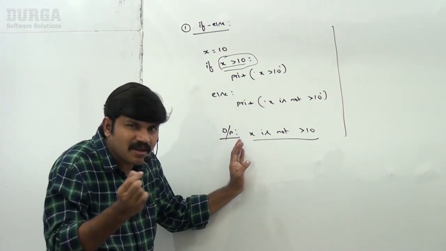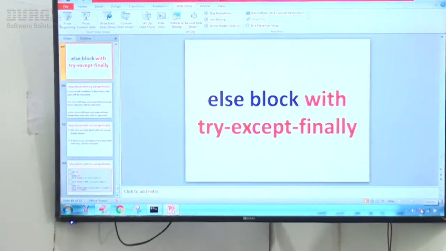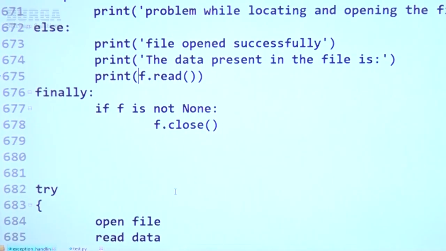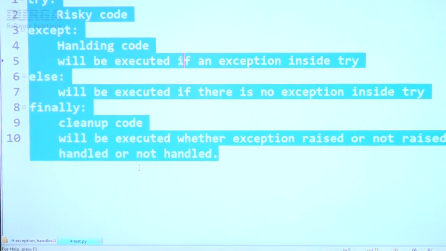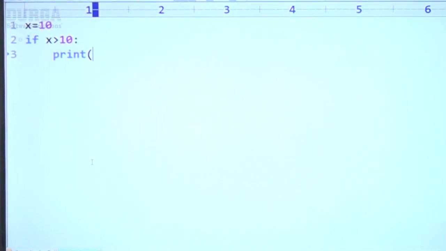Now let me execute this. Have a look, observe very carefully. Here x is equal to 10. If x greater than 10, print x greater than 10.